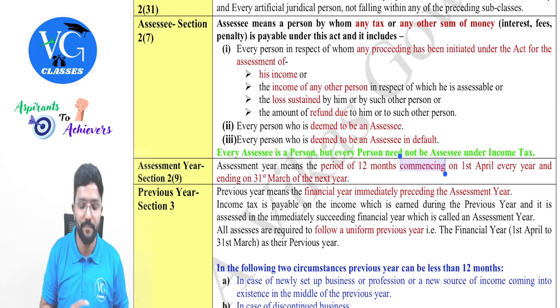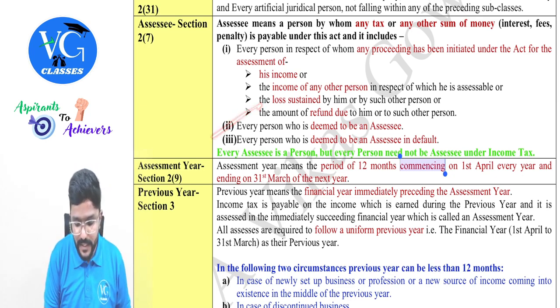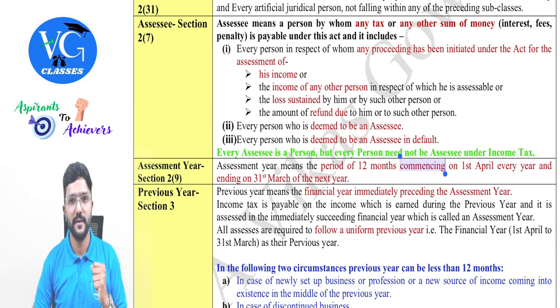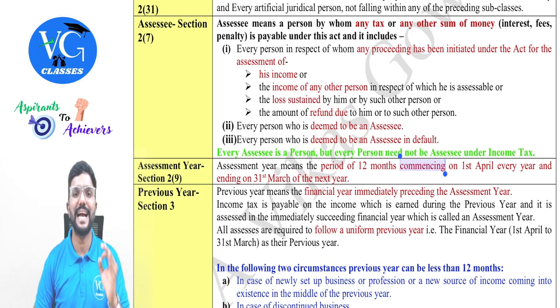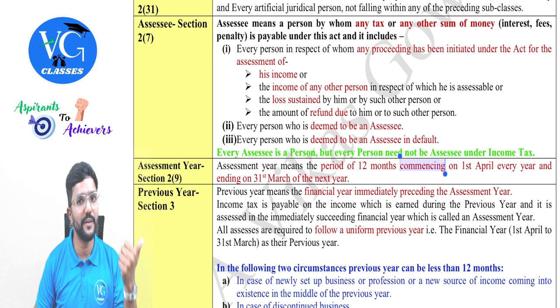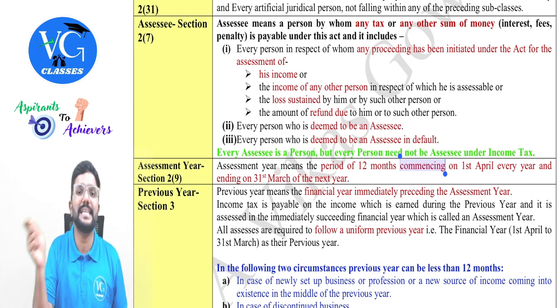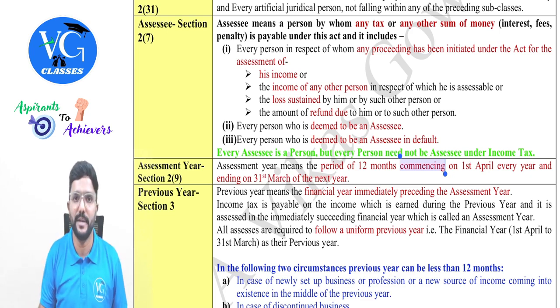Yes. Then every person who is deemed to be an assessee, we also call them representative assessee, guys. For example, if a minor child has earned an income with their own efforts, then should they pay tax? Should they file the returns? Yes. But the parent or guardian will act as a representative assessee on behalf of them.